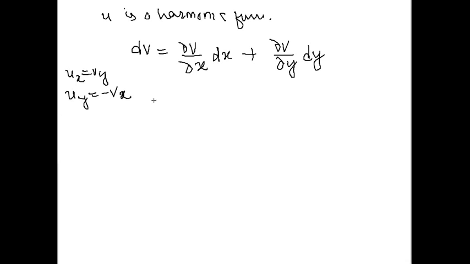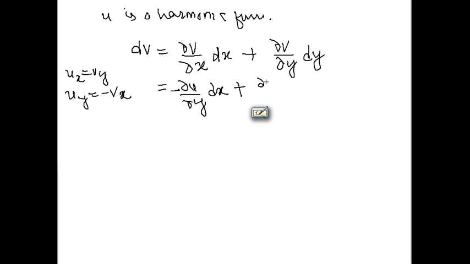Del u upon del y equals minus del v by del x. Replace del u by del y with del v by del x, which means del u by del x, so I replace here del u by del x into d of y.